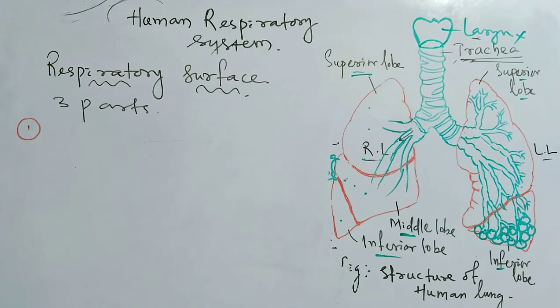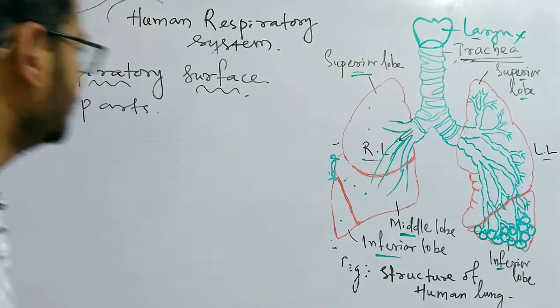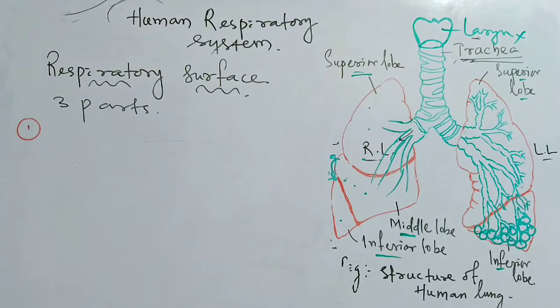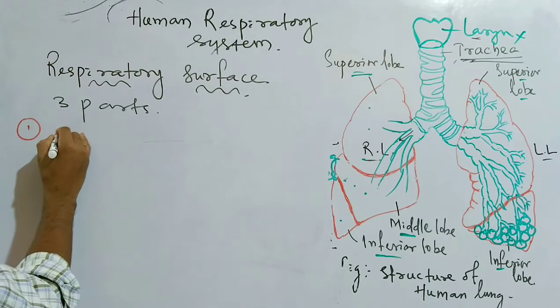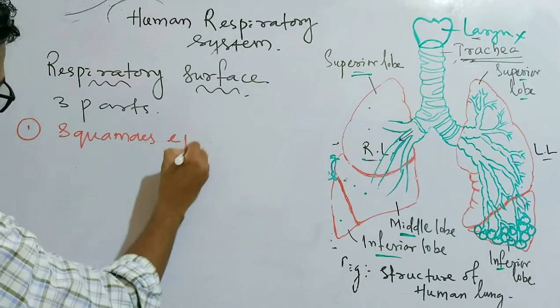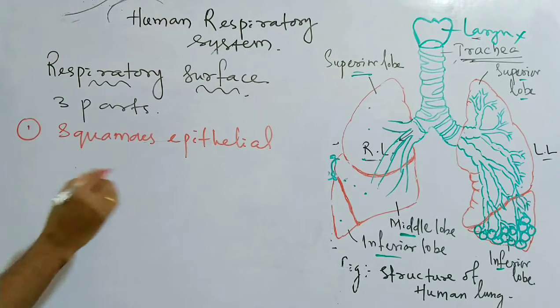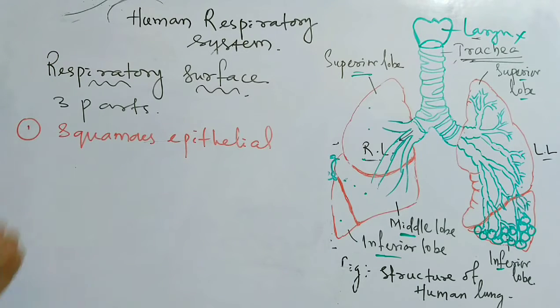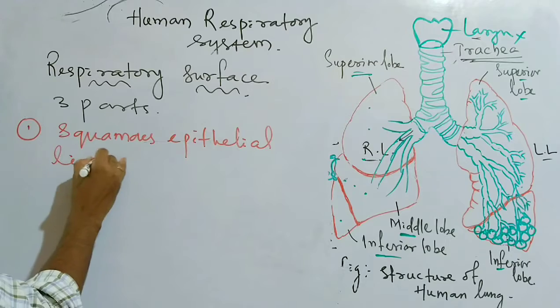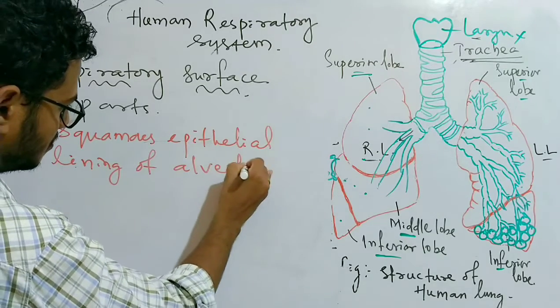Number one, the first important part is the wall of the alveoli, which is lined with squamous epithelial cells, the squamous epithelial lining of the alveolus.